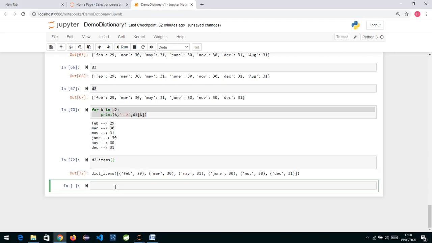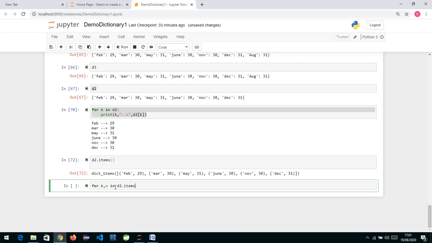We have learned that if you assign a tuple, you can unpack a tuple. Unpacking basically means assigning a tuple to two different variables, so it extracts one element for each. Same thing we are doing in the for loop. I can use any variables, but I'm using K and V in d2.items.